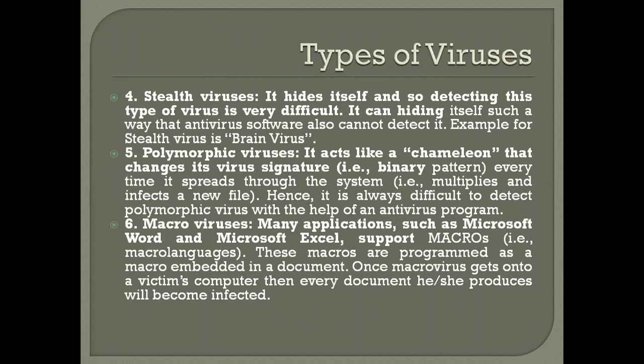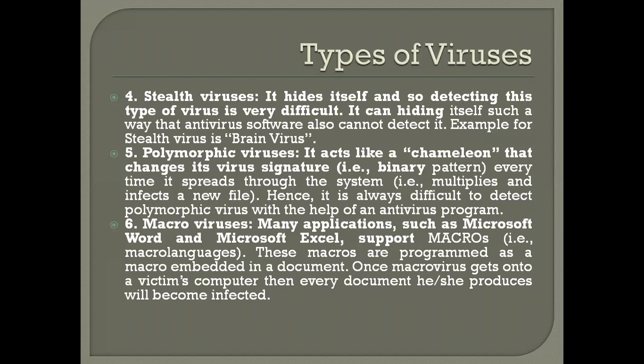Then the fifth one is about polymorphic viruses. It acts like a chameleon, a chameleon that changes its virus signature. That is a binary pattern. We know that every data is going to be converted into a binary pattern.